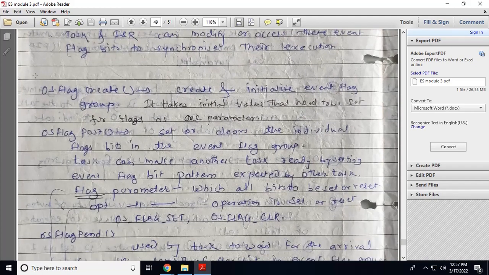Now see the functions related to the flag bits. OS flag create will create and initialize an event flag group. It will take the initial value that needs to be set for the flags as one parameter. Now see the function OS flag post. It will set or clear individual bits in a flag group. So we can call this function OS flag post to set the values of bits present in a group or to clear the values.